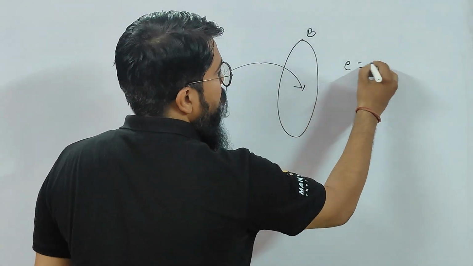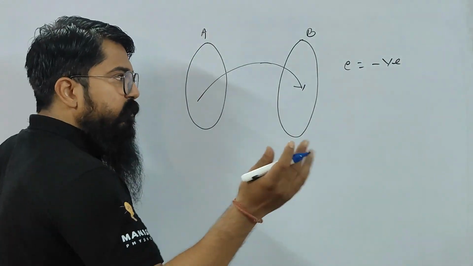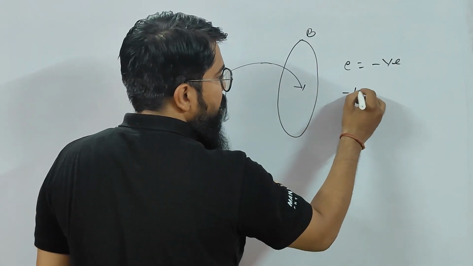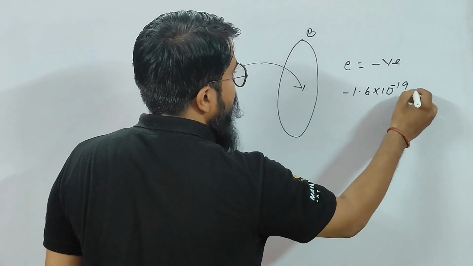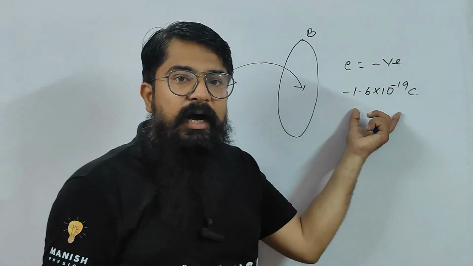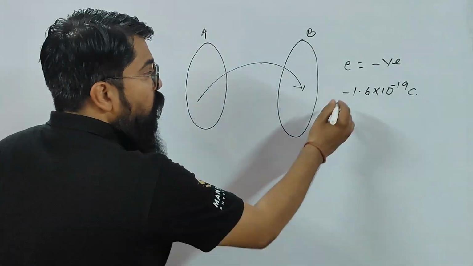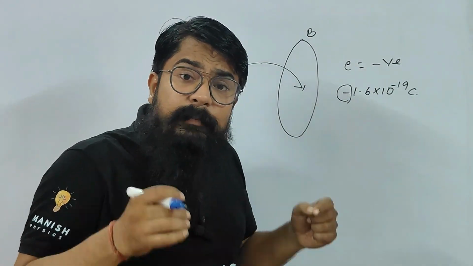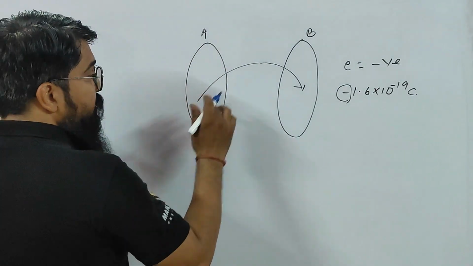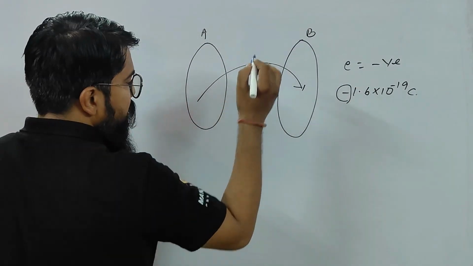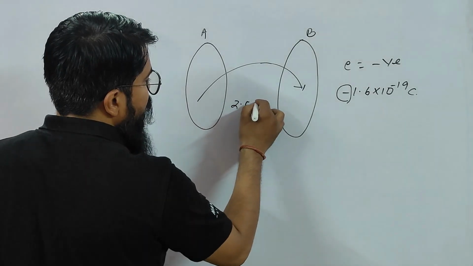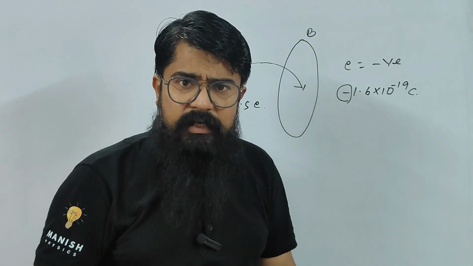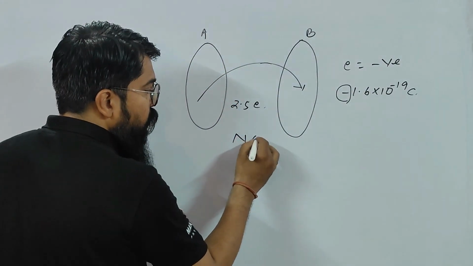See, children, an electron is a negatively charged particle. You know it very well, right? And the magnitude of its charge is minus 1.6 into 10 to the power minus 19 coulomb. This is the charge on an electron. Why the negative sign? Because it's a negatively charged particle. So let us assume I want to transfer, for example, 2.5 electrons from body A to body B. Will I be able to do that, children? Can I do this? The answer is of course no. Why no?